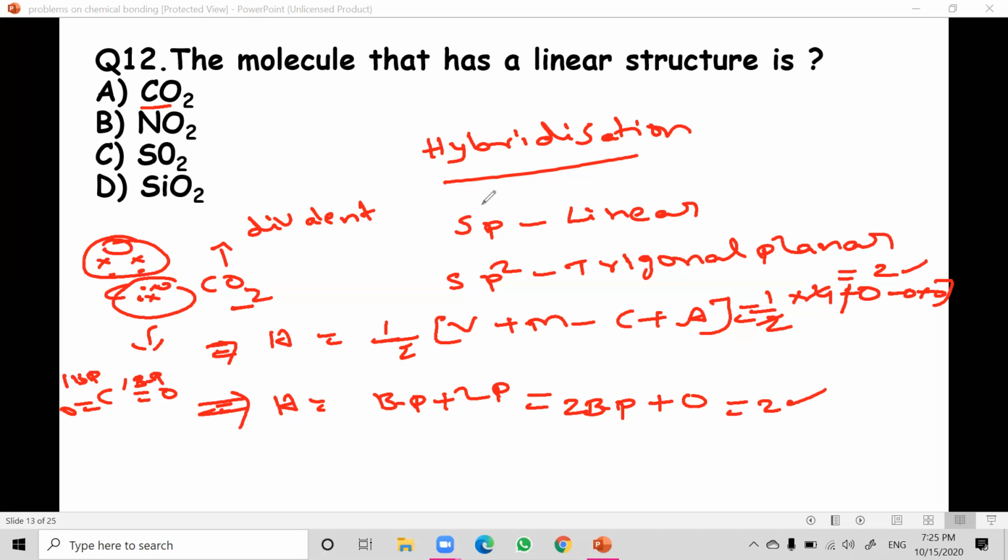And n factor 2 means sp; n equal to 3 is sp2; n equal to 4 is sp3. That is the H value. So the answer is CO2. You can check this type of questions.